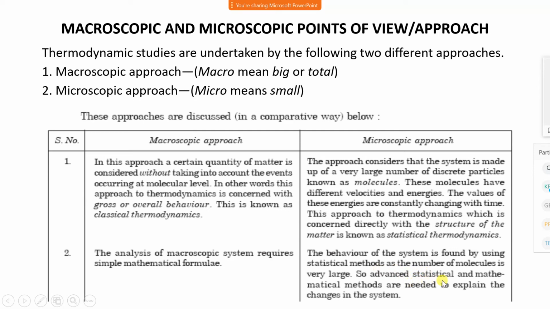So advanced statistical and mathematical methods are needed to explain the changes in the system. To calculate properties of a system, we require a very complicated formula because we have to consider it at a molecular level.